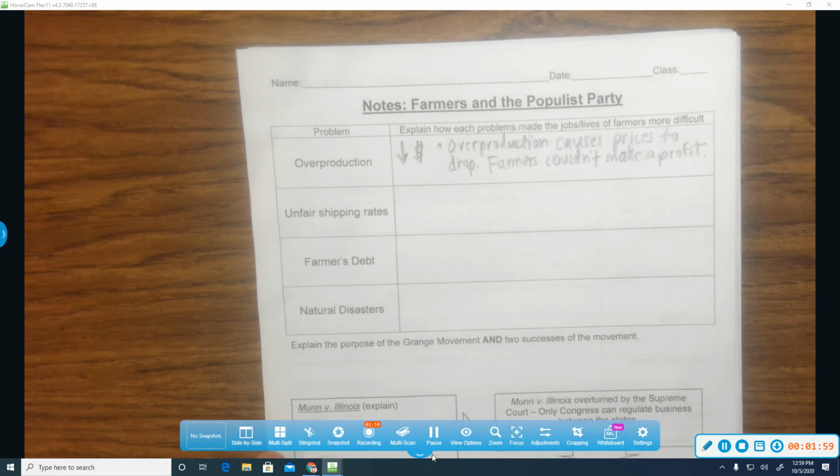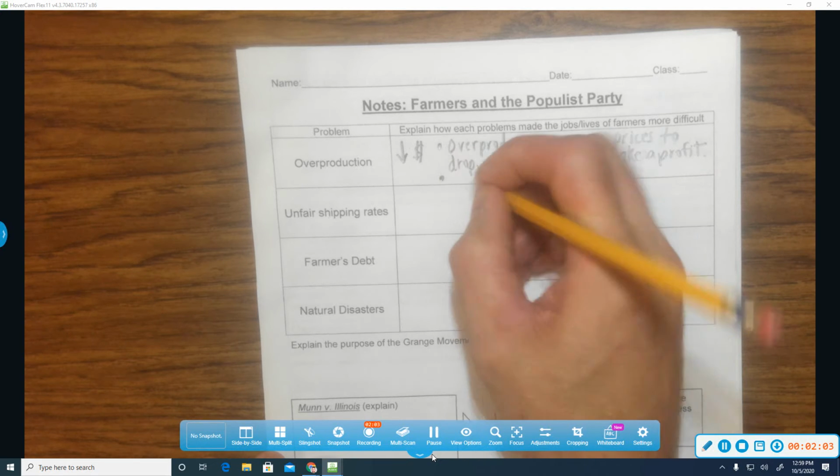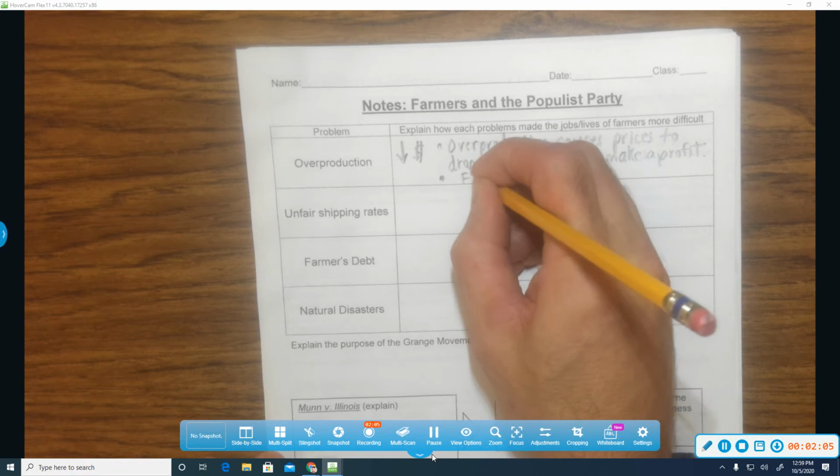Overproduction causes prices to drop, farmers couldn't make money, and farmers couldn't pay their bills.